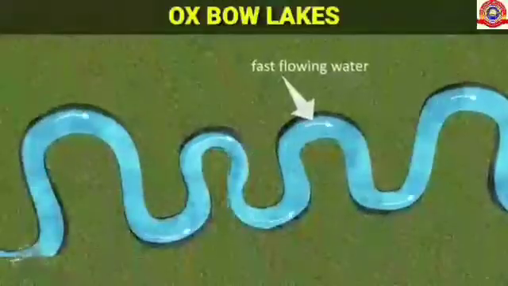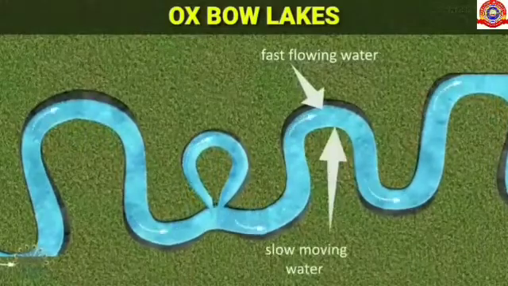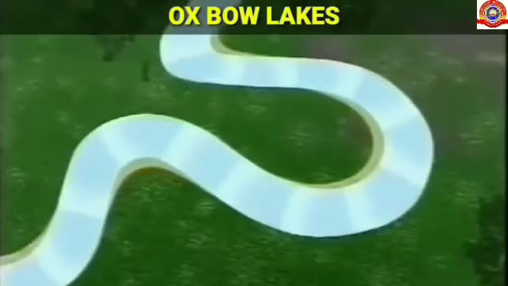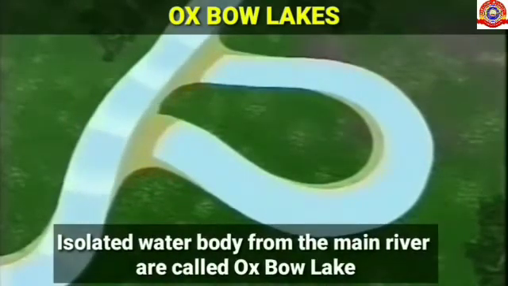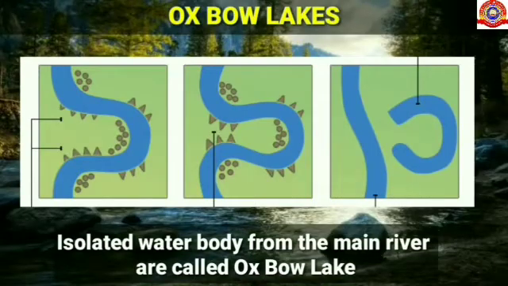Erosion and deposition continues in this course. Meander increases its curve through continuous erosion and deposition. Finally, the river takes a straight course due to the deposition in the curves. Therefore, it gets separate from the main river and forms an isolated water body. That isolated water body is called an oxbow lake.